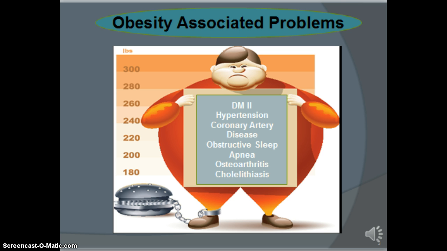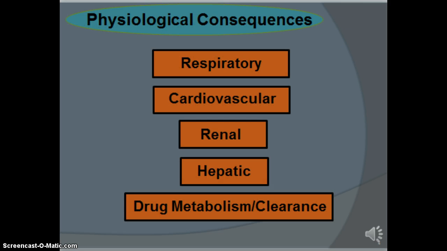Obesity-associated problems include type 2 diabetes, coronary artery disease, hypertension, obstructive sleep apnea, and osteoarthritis. The obesity-altered organ systems that anesthesia providers are concerned with are the respiratory system, cardiovascular, renal, hepatic, and drug metabolism and clearance.